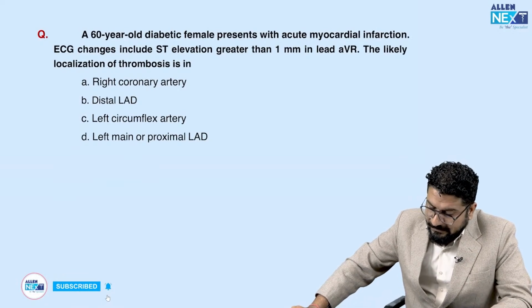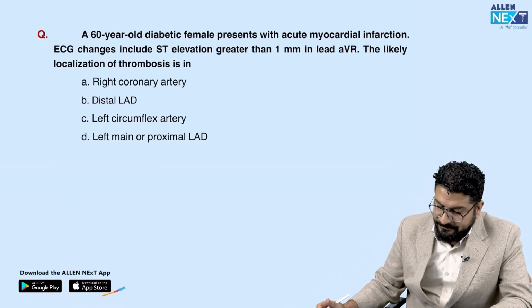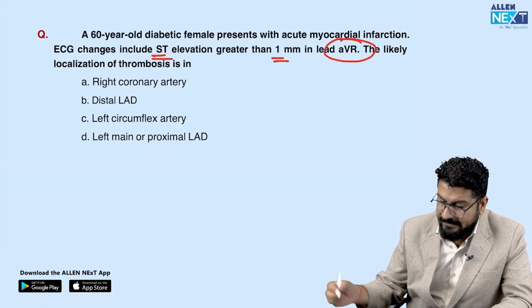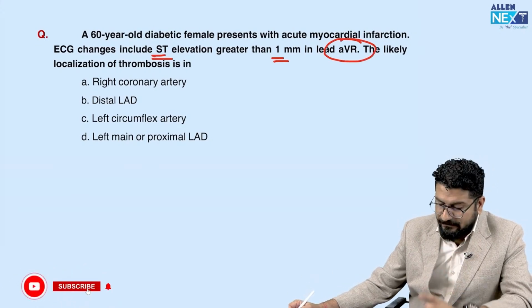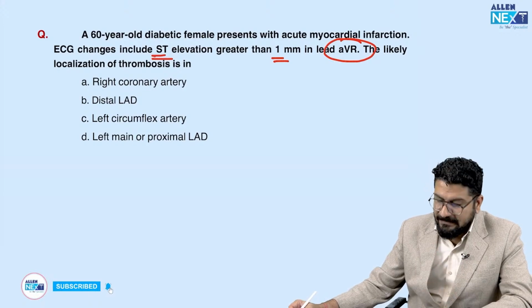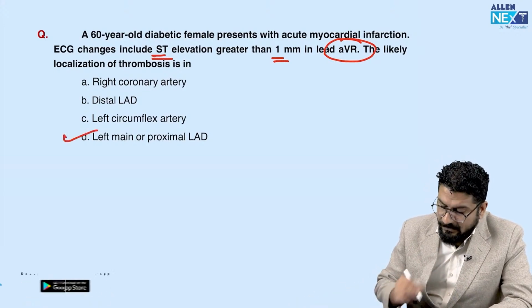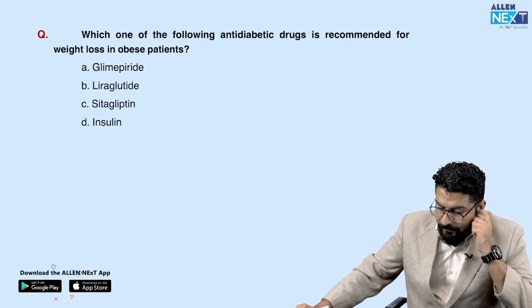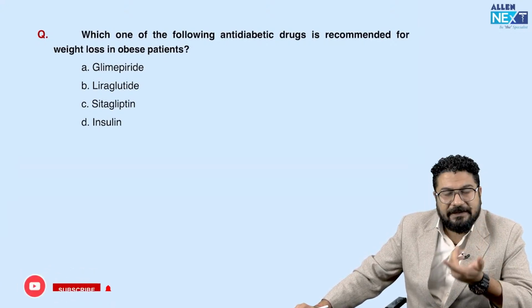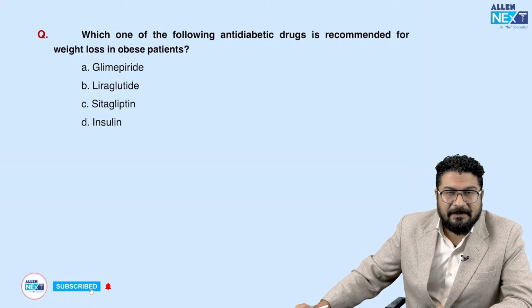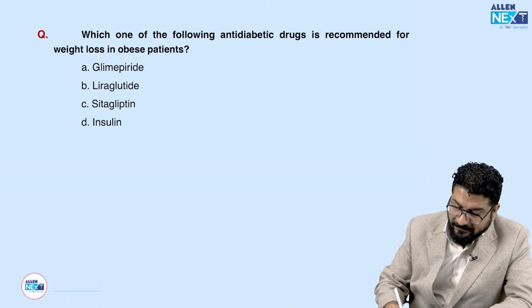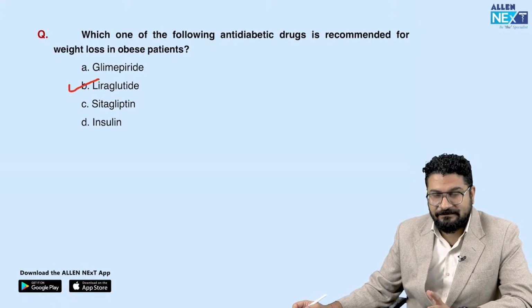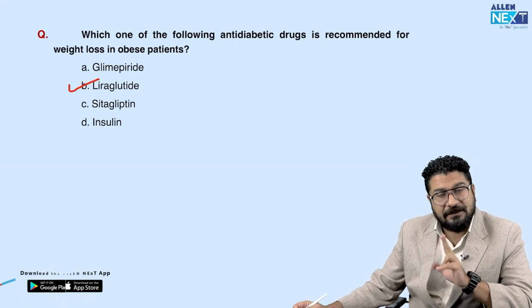Okay, a 60-year-old diabetic female presents with acute MI. ECG changes include ST elevation greater than 1 mm in lead aVR. So straight away they are giving you a question on lead aVR, so you can easily pick the answer. It's left main or proximal LAD obstruction. Which anti-diabetic drug is recommended for weight loss in obese patients? To understand, for weight loss, we have 2 drugs which we can recommend in a diabetic patient. One is liraglutide, which is FDA and WHO approved. Second is metformin, which is not yet approved. So remember, liraglutide and metformin, these are 2 drugs that we can use.